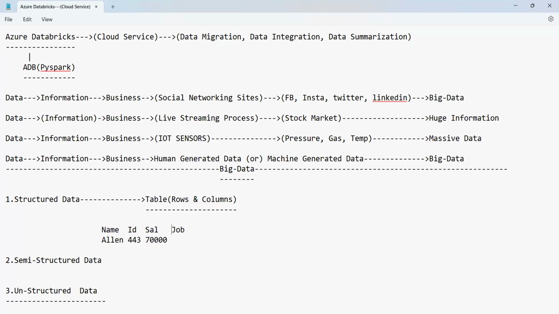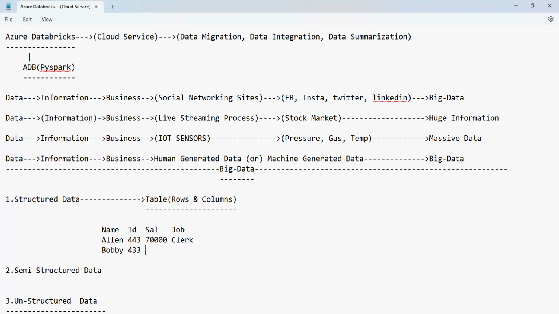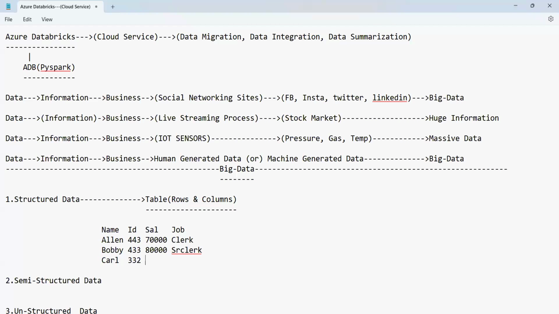Job is senior clerk, and then you have manager.